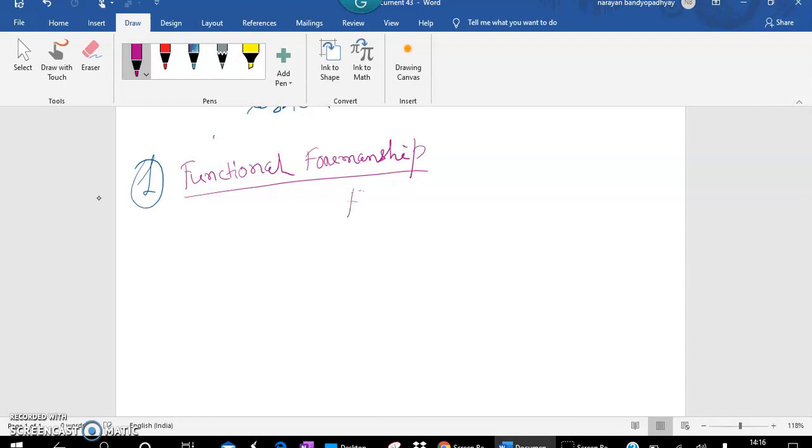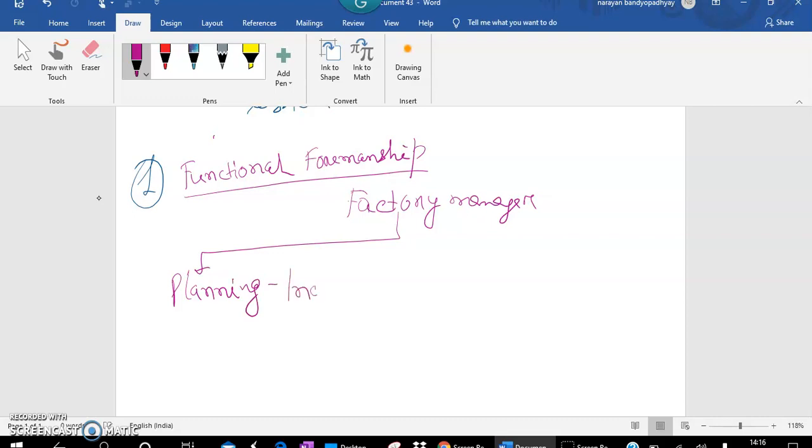At first the factory manager is there, so all the planning and production in the factory should be managed by separate in-charges who will work under this factory manager. Each in-charge will be assisted by 4 personnel. At first that is to be divided into two parts. One is planning in-charge, other one is production in-charge.